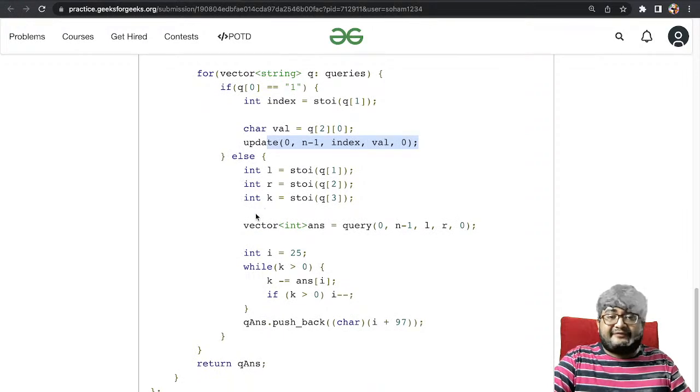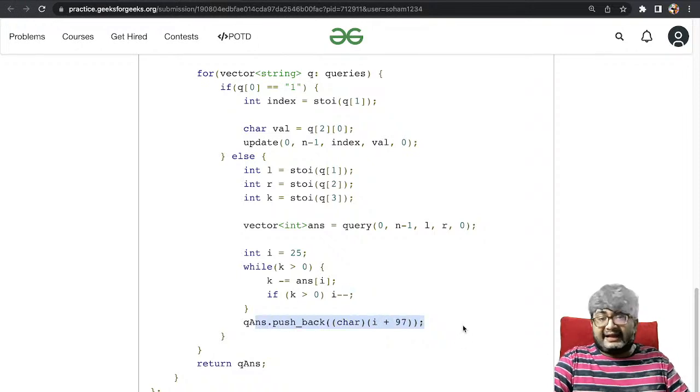And now once you have this frequency, this answer is the frequency of all the characters. Once you have that, you can run a loop from 25 to 0 while k to find the kth largest one, right? Like this. If k minus equals answer of i, now if k greater than 0, i minus, and finally whatever i you end up at, that is the kth largest element. So push back k of i plus 97.